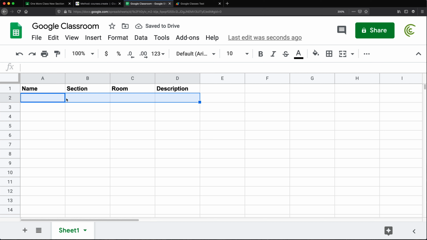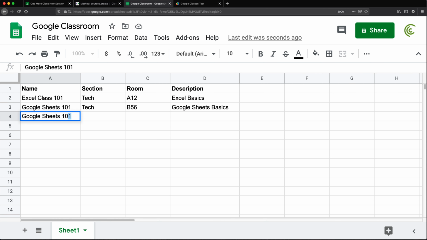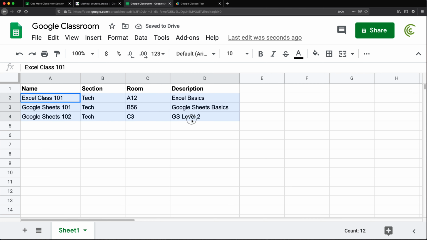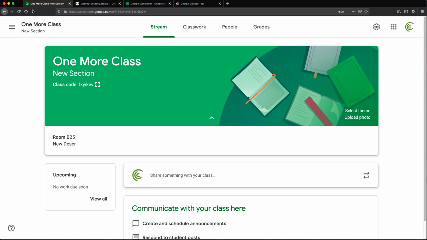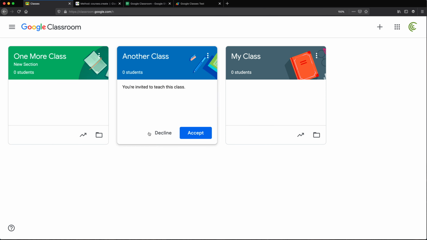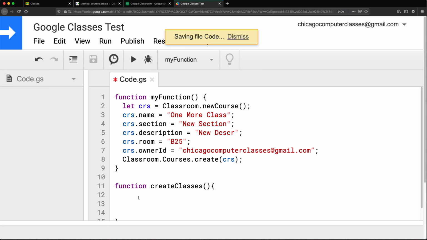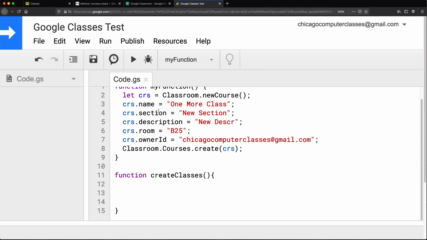And I'm just going to add some data here. So far, so good. Now let's try to grab this data and create all of these classes in our Google Classroom. So far we have these. So what we're going to do here, we're going to create another function. And we need to read that spreadsheet data.